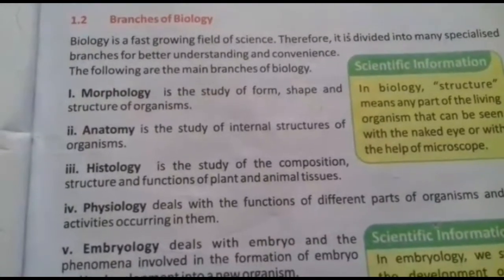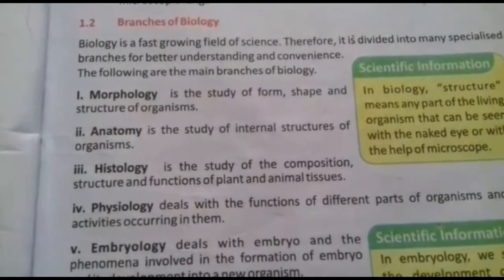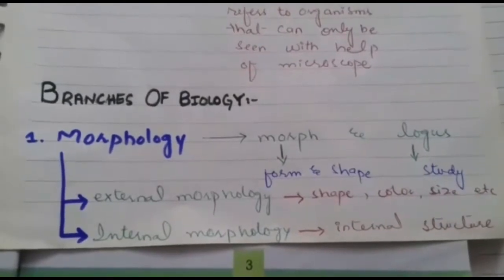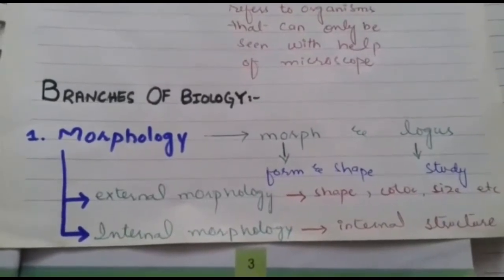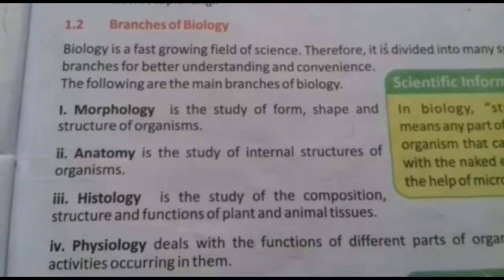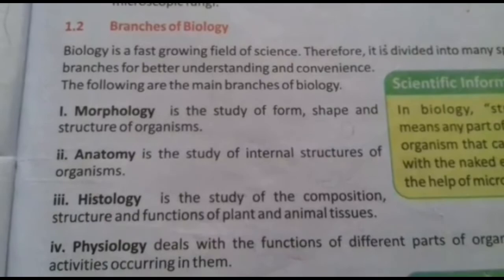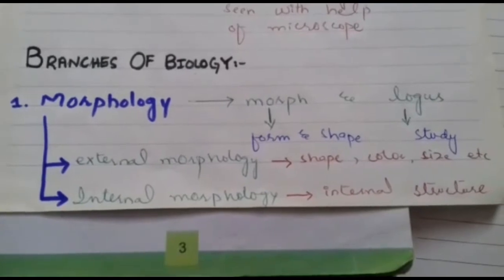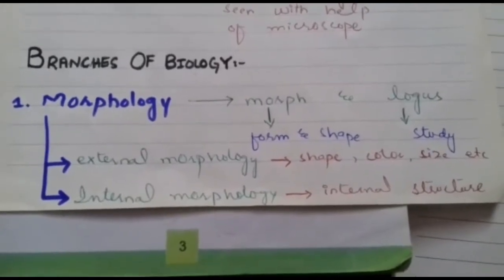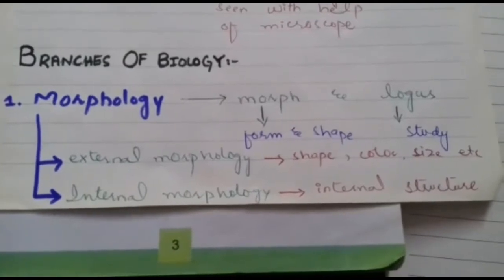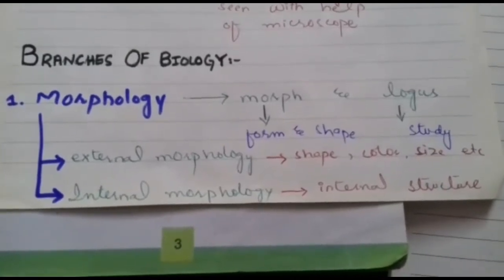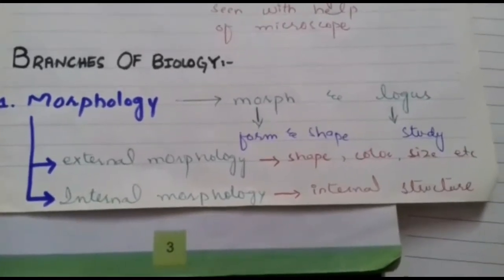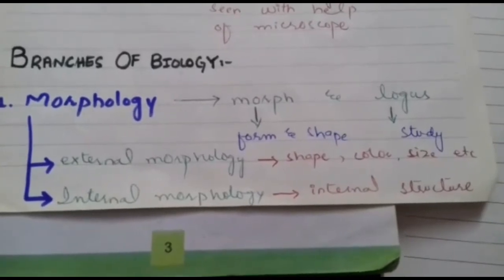Following are the main branches of biology. Number first is morphology. Morphology is derived from two Greek words morph and logos. Morph means form and shape, and logos is study. Morphology is the study of form, shape, and structure of organisms. Morphology is divided into two categories: external morphology and internal morphology. In external morphology, we study about the shape, color, size, and general appearance of organisms. Whereas in internal morphology, we study about the internal structure.